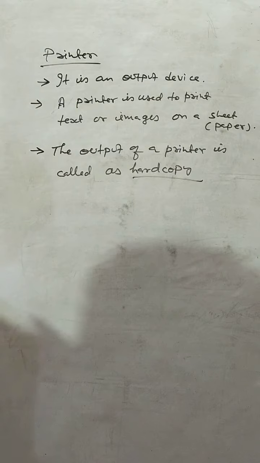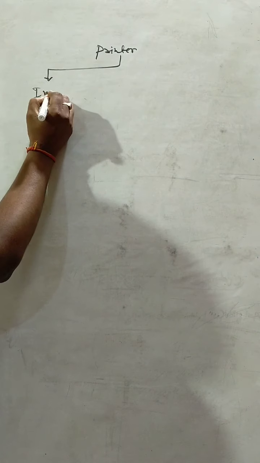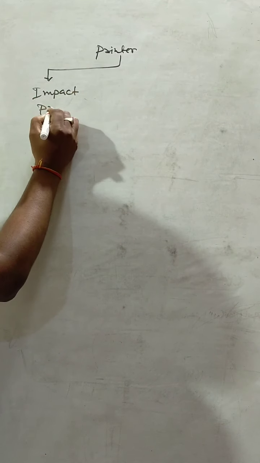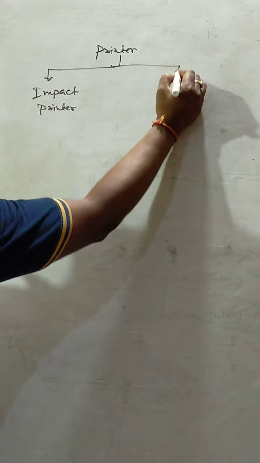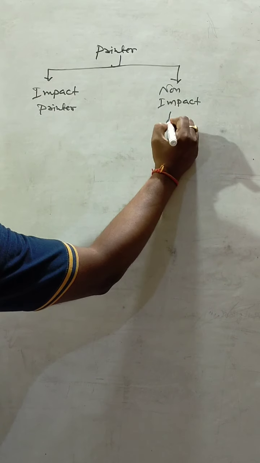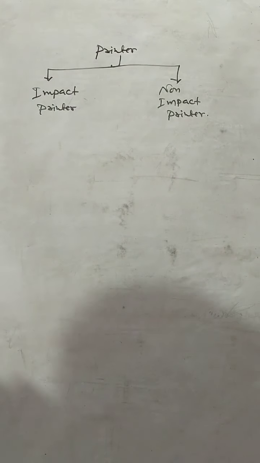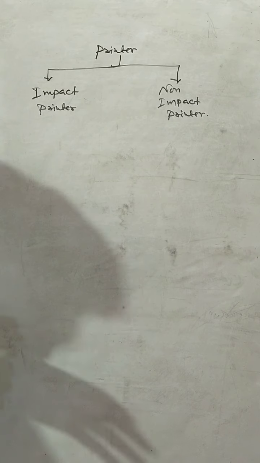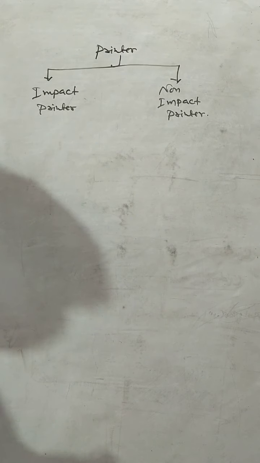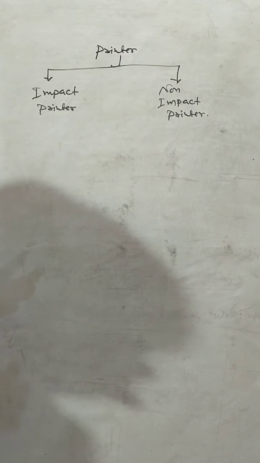Students, there are two types of printer. First is impact printer, and second one is non-impact printer. Impact printer generally uses the print head to strike an ink ribbon to give an impression on a sheet or paper.